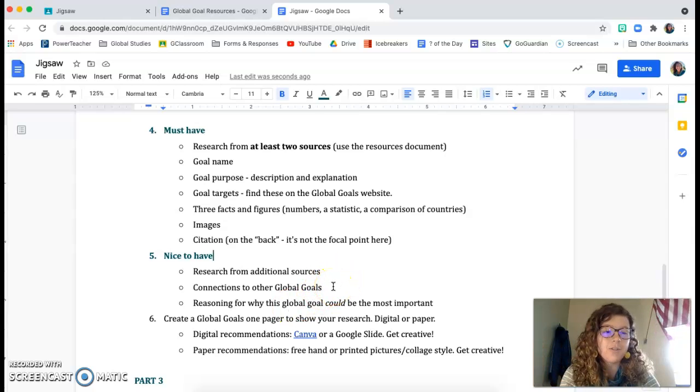Connections to other global goals. So similarities, you see 2 goals that you're like, hey, to have no poverty, we got to have no hunger. So making those connections of similarities between goals or goals that kind of depend on one another.